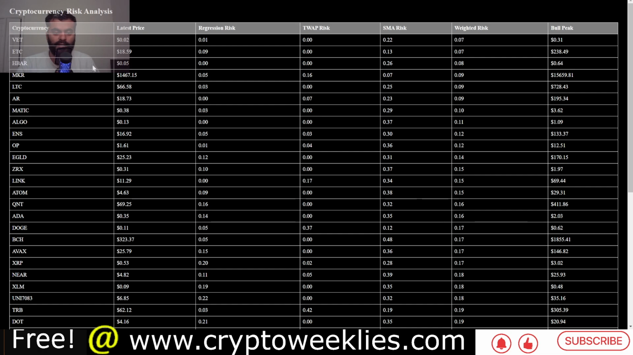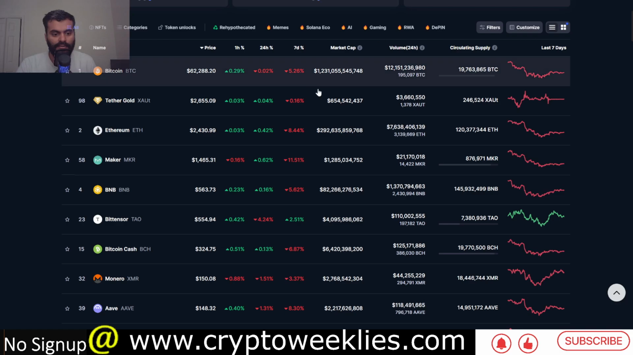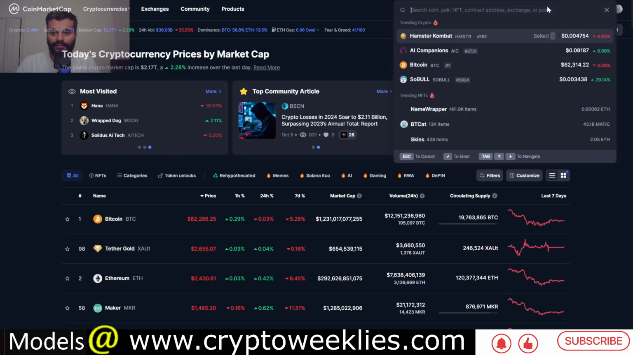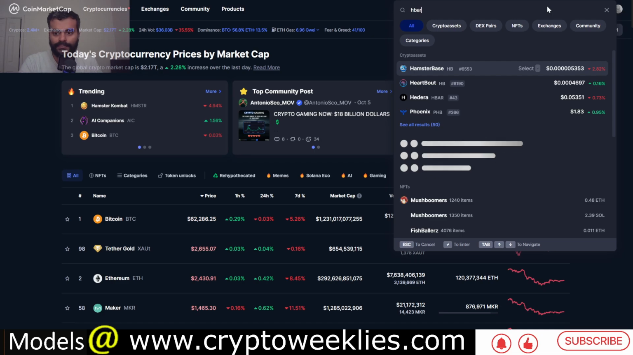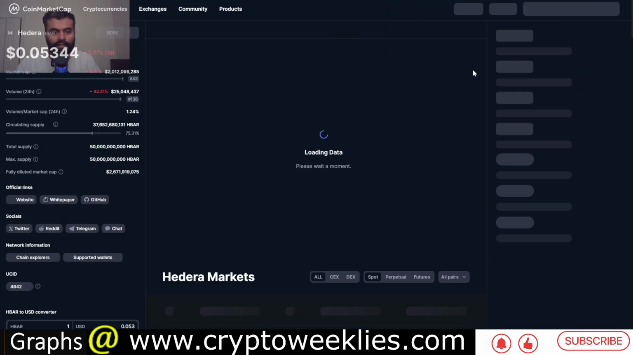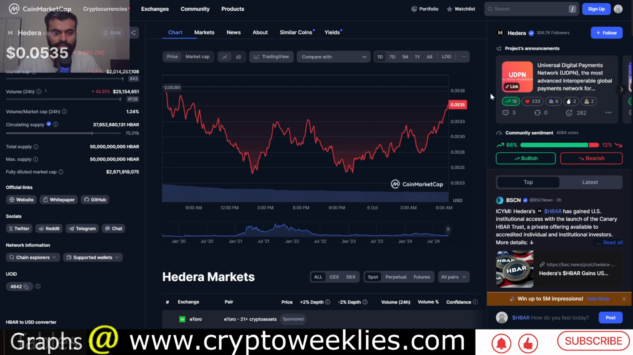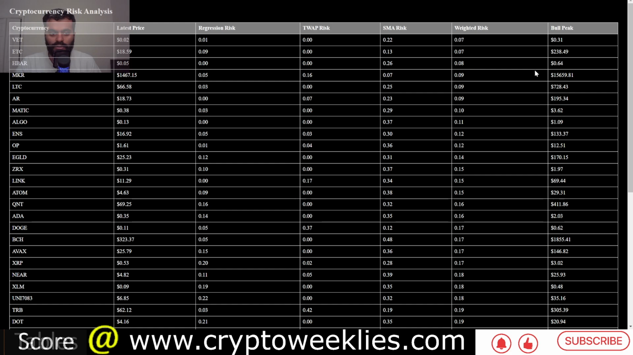HBAR, which is the Hedera's hash graphs crypto. Right now the price is at around 5 cents over here. You can see if you check HBAR, rank number 43, again 5.3 cents. We have again rounded off to 5 cents based on the latest risk price.